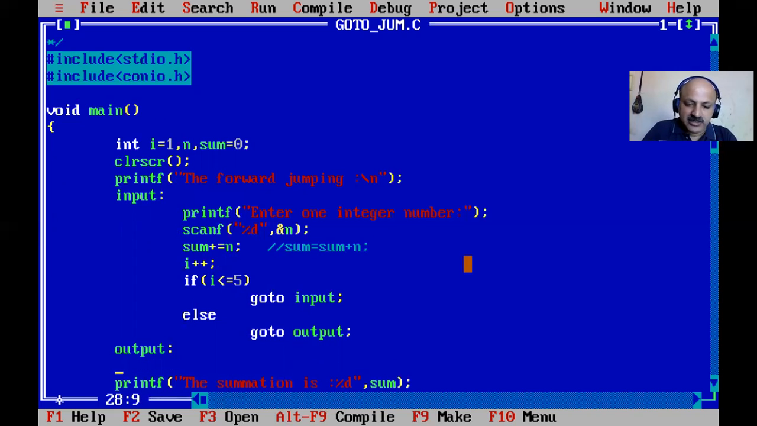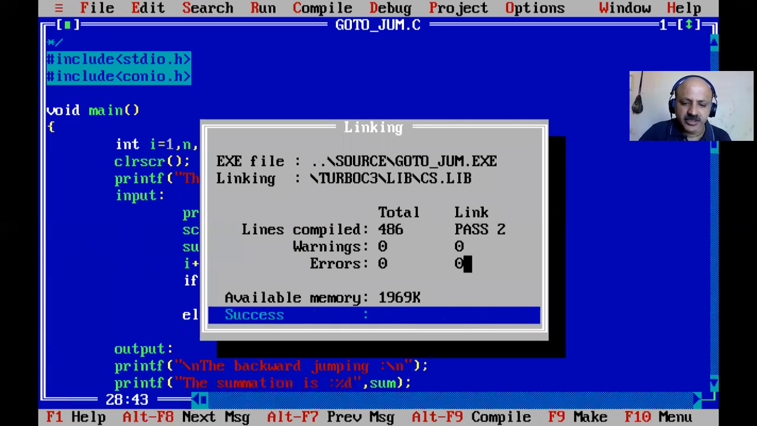So here I give the name, that is a slash n, and we can say the backward, yes, that word, and jumping, backward jumping. Okay, and slash n. So both times we have to provide the slash n. So yes, let us check our output. Yes, there is no error.